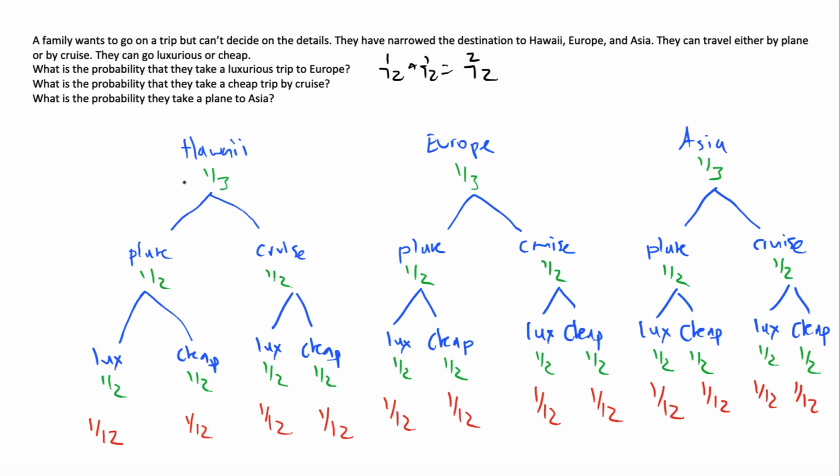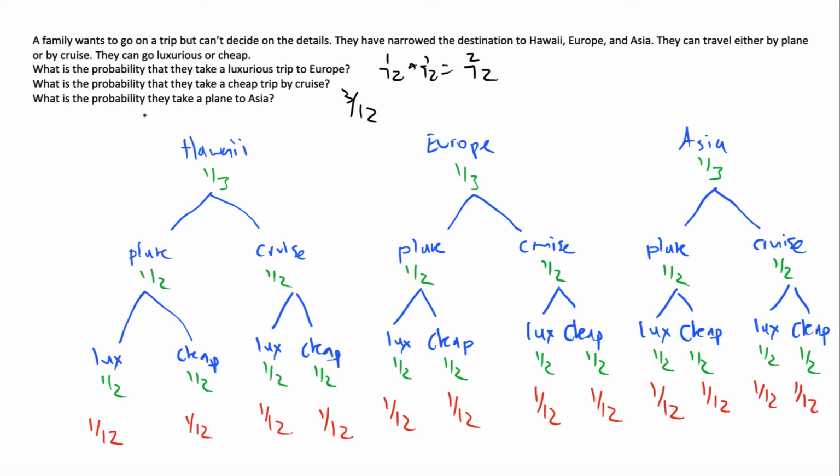We don't want that. This is Hawaii by plane cheap, so that doesn't count either. So we have Hawaii cruise cheap, Europe cruise cheap, and Asia cruise cheap. So there are three ways they can take a cheap trip by cruise.